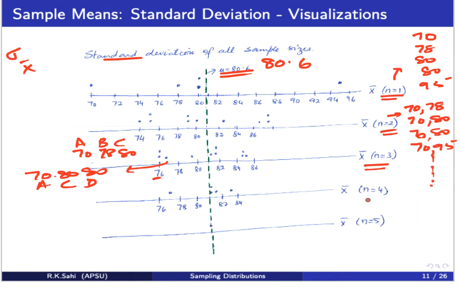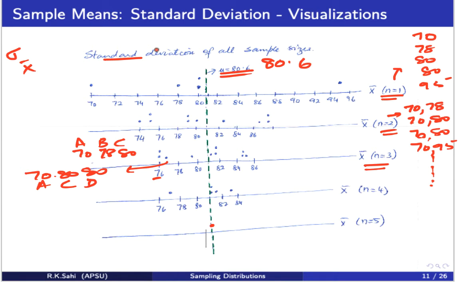Now when we took samples of size 4, they actually became more clustered together towards the sample mean. When it was 5, the sample mean is the same as there is no variation. So notice, as the sample sizes increase, the standard deviation of those sample means are different, but they get more and more closer towards the mean when the sample size is large.